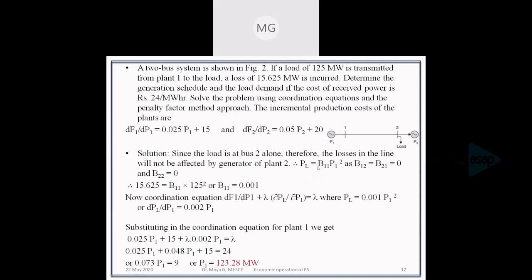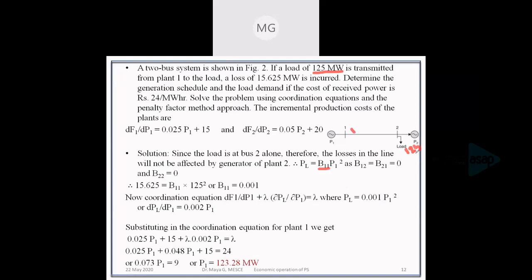For finding the loss coefficient B11, in the question it is given that if a load of 125 megawatt is transmitted, the loss occurring is 15.625.